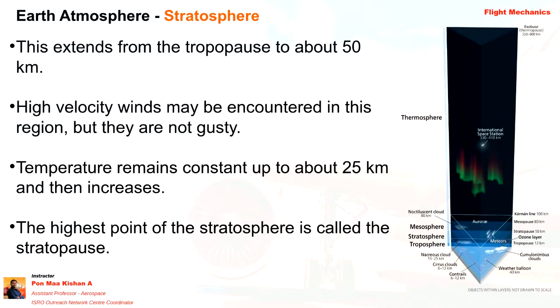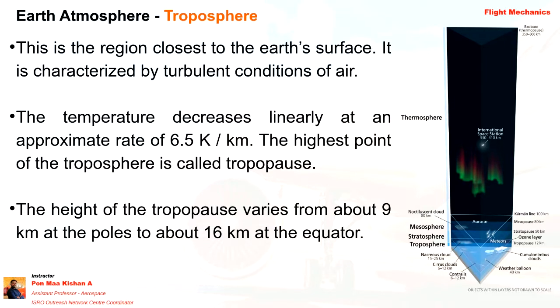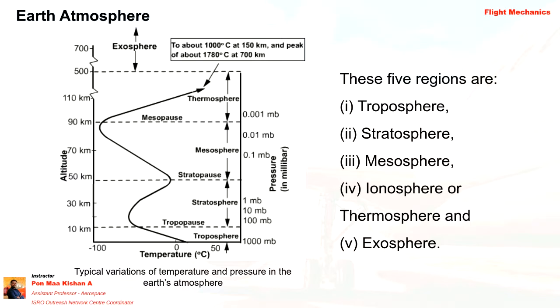Next one is the stratosphere. This extends from the tropopause to about 50 kilometers. I'm giving the same statement again and again, but that is the truth. So let's once again see that IIT graph. From 10 kilometers to 50-kilometer altitude, our stratosphere is there.